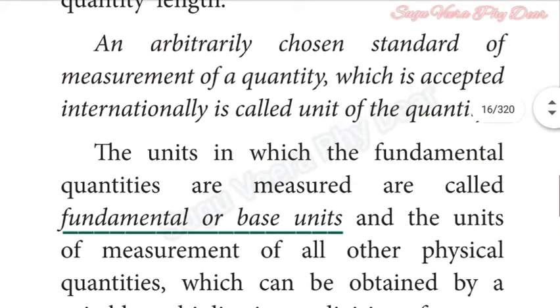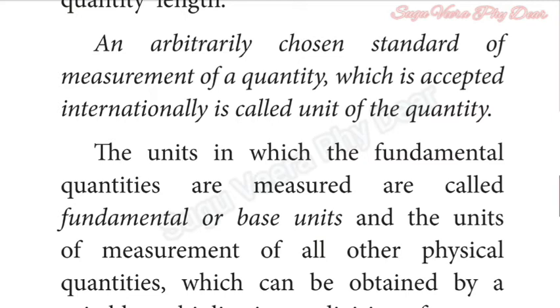The units of measurement of all other physical quantities, which can be obtained by suitable multiplication or division of powers of fundamental units, are called derived units. Derived units have their origin in the fundamental units. For example, the unit of area is m square.